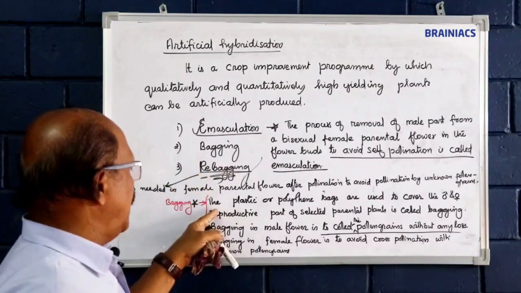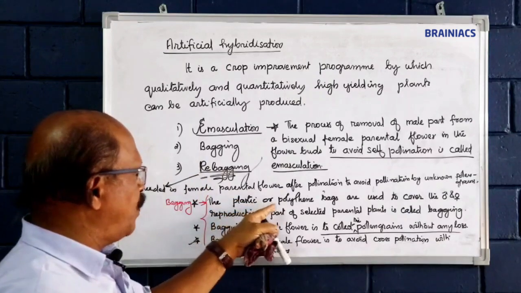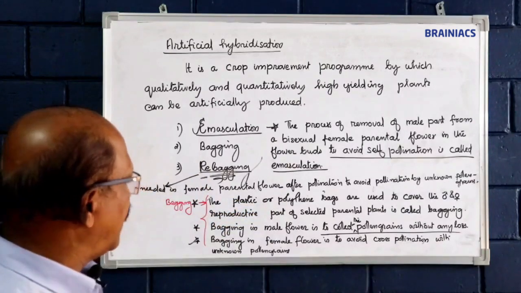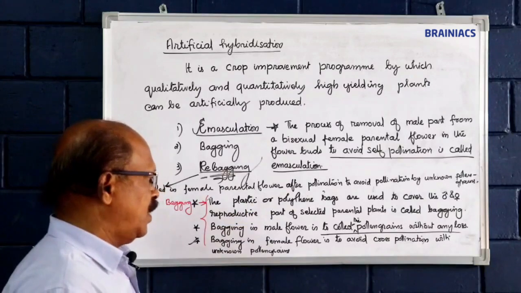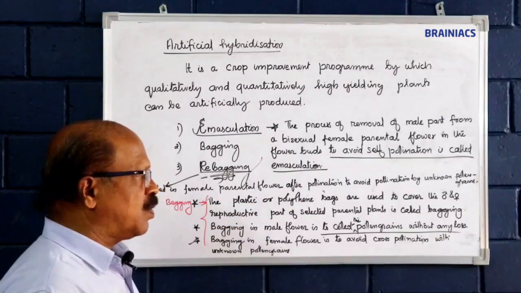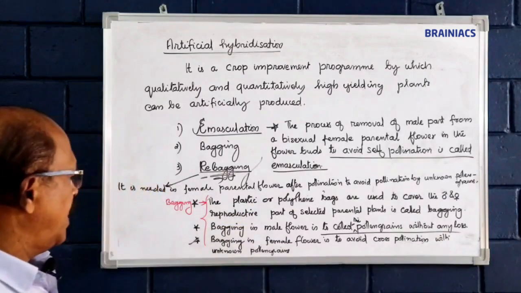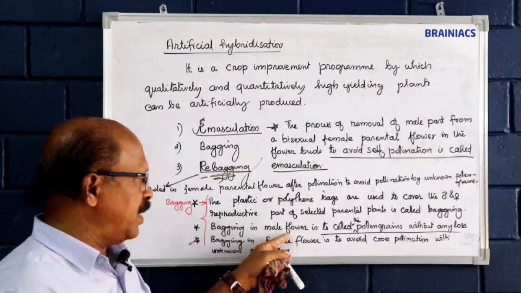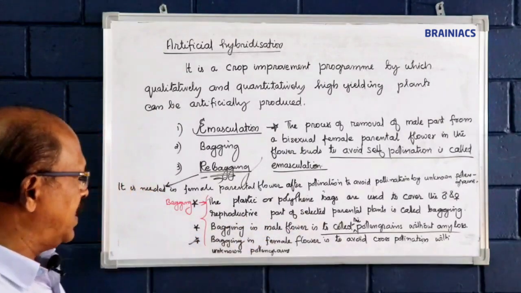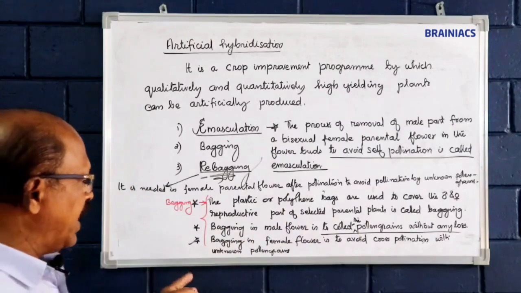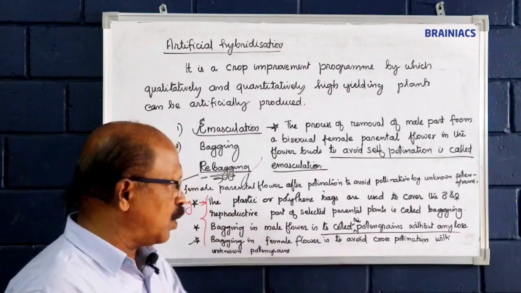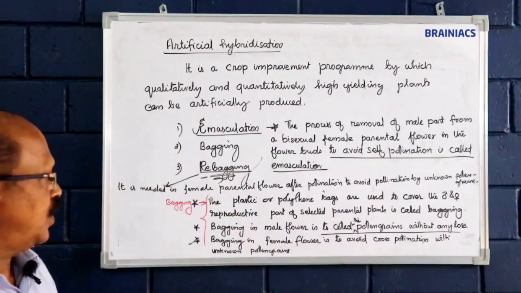Bagging, see, the plastic or polythene bags are used to cover the male or female reproductive parts of selected parent plants is called bagging. Bagging in male flower is to collect the pollen grains without any loss. Bagging in female flower is to avoid cross-pollination with unknown pollen grains.